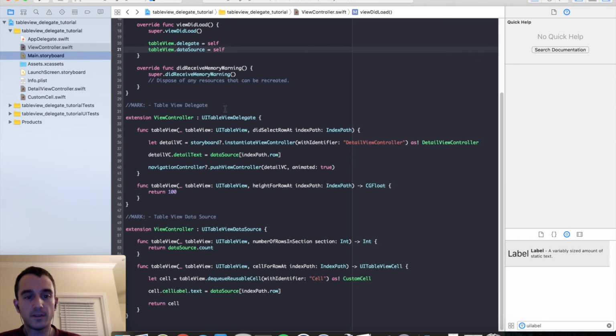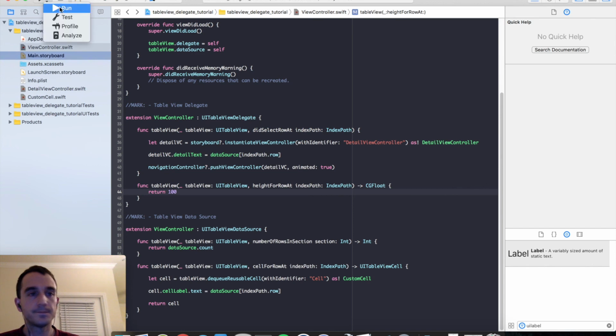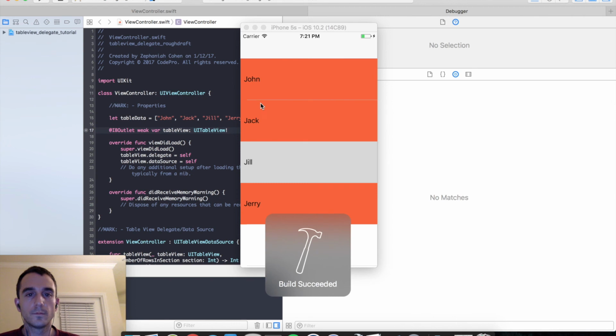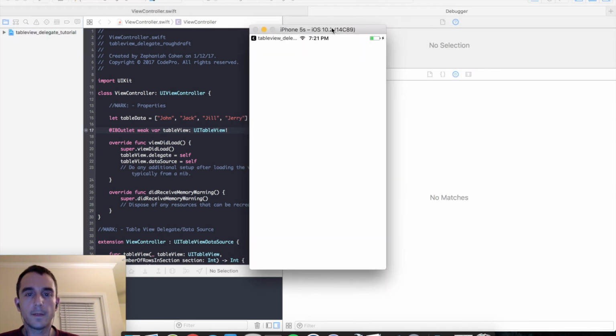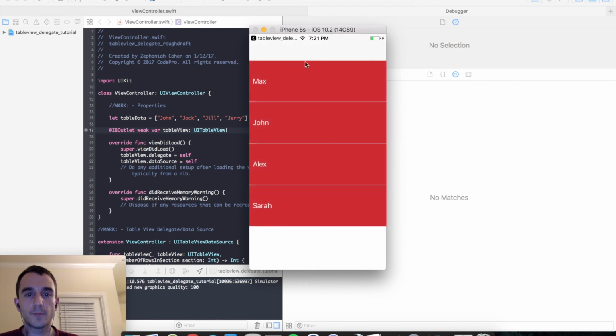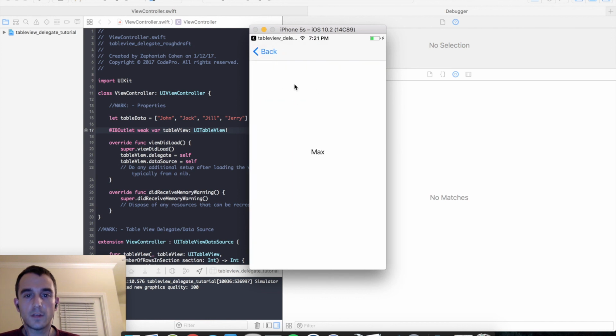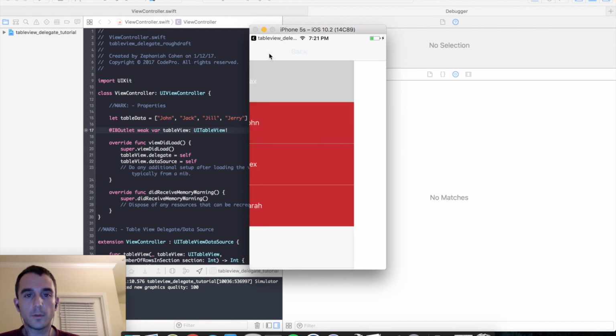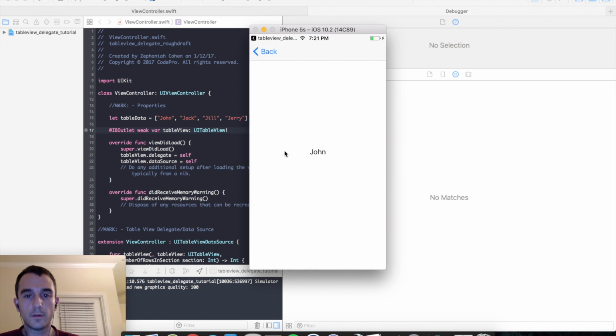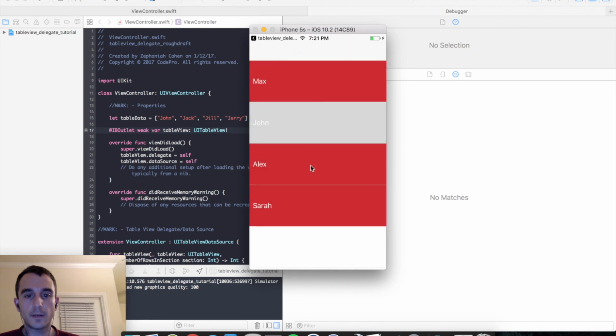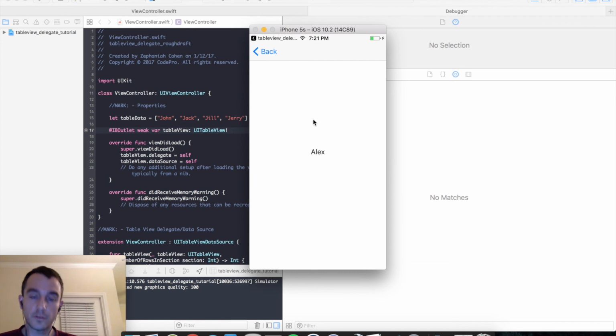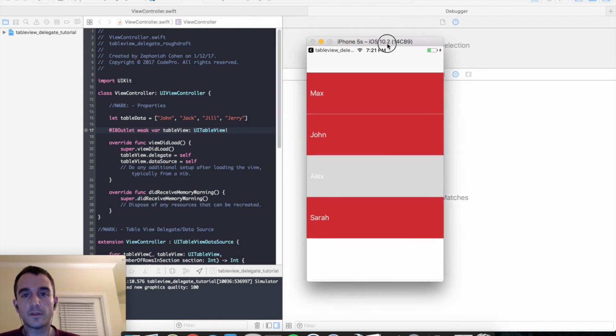So let's go ahead and run this. I'm going to go ahead and use my iPhone 5S simulator here. So let's fire this up. That's the old one here. Let's give it a second to transfer to the new app. Okay, so our data is loaded just fine. If I select a cell, we go to the detail view with the appropriate label, go back. Let's try John. John on the detail view, go back. Alex. Alex shows up in the detail view, and so we're all set.